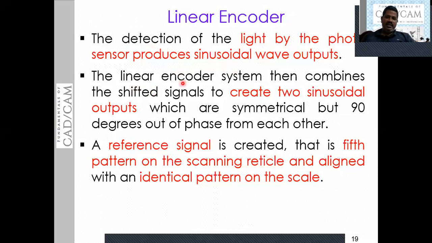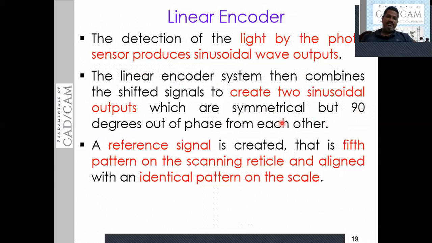That's all. The linear encoder system then combines the shifted signals to create the two sinusoidal signals. Initially we will get one signal, and after rotating the scanning reticle by 90 degrees, we will get one more signal. In turn, we will get two signals which are similar in nature but have a 90 degree phase difference. A reference signal is created by comparing these two.